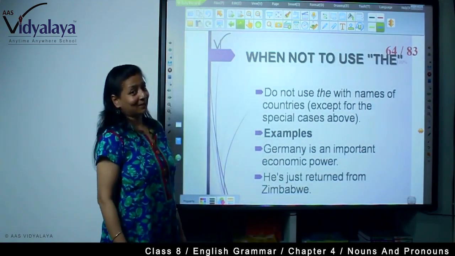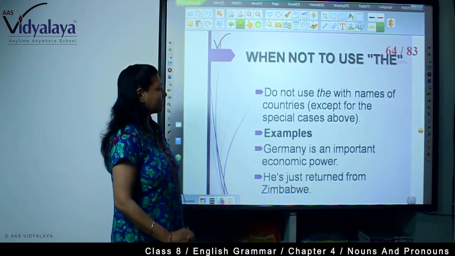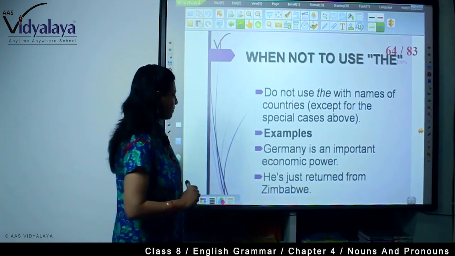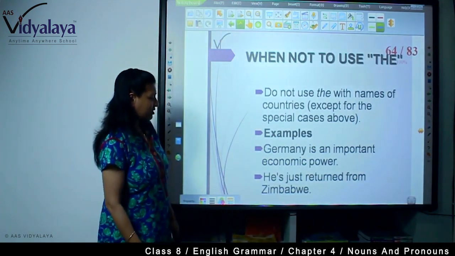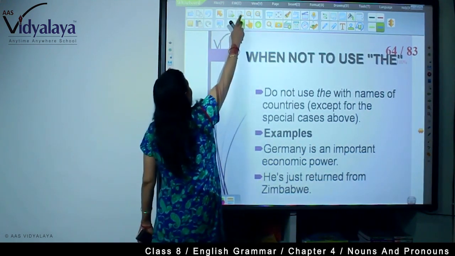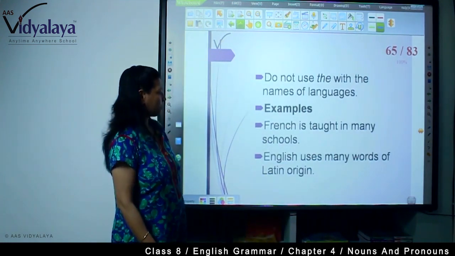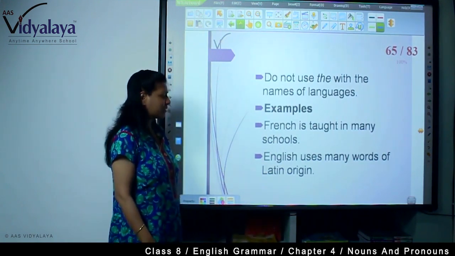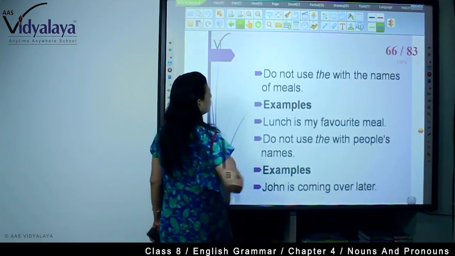When not to use the. This is also very important to know. Do not use the with names of countries except for the special cases above. Example, Germany is an important economic power. He just returned from Zimbabwe. So, we are not using the. Do not use the with the names of languages. French is taught in many schools. English uses many words of Latin origin. So with languages also we don't use the.